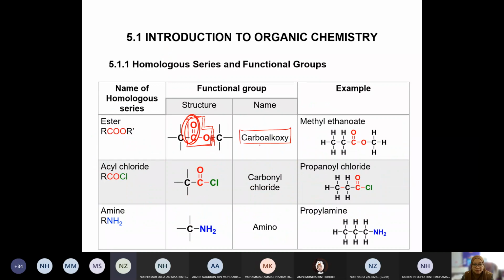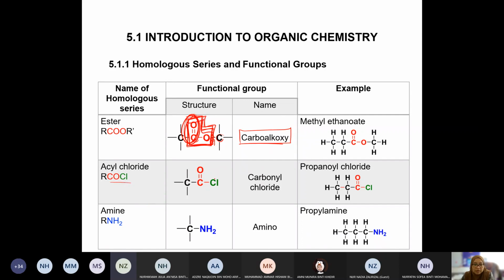So kat sini nama dia carboalkoxy because we have carbonyl and then alkoxy, when this carbon we have O and then we have C. Kan macam yang ether just now, COC. That's why it become carboalkoxy. Okay, tapi ester maksudnya when the homologous series is specified as ester, dia consists of this.